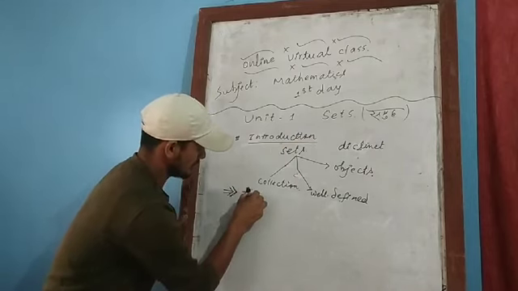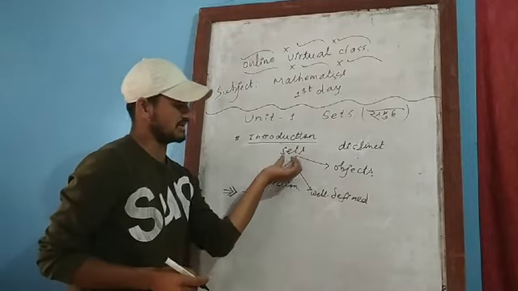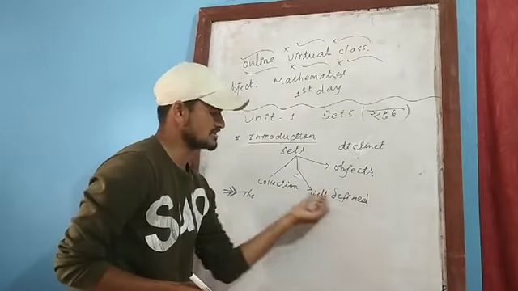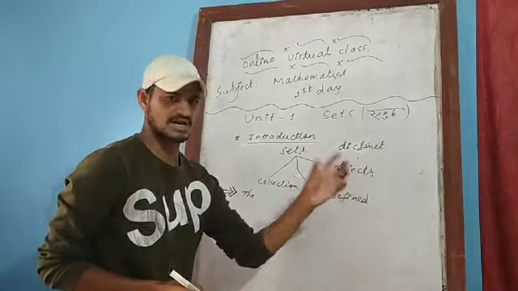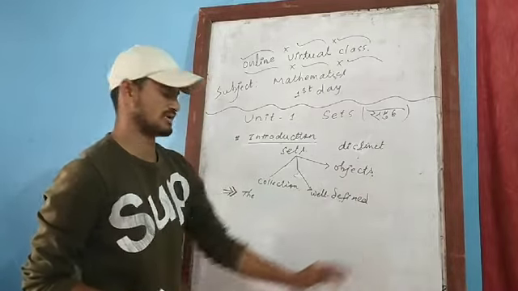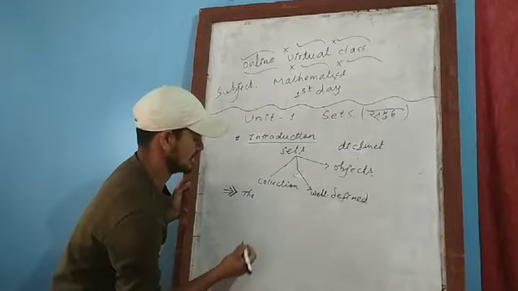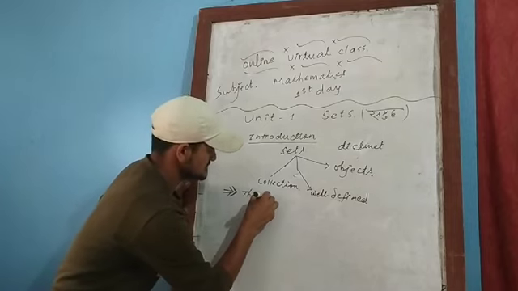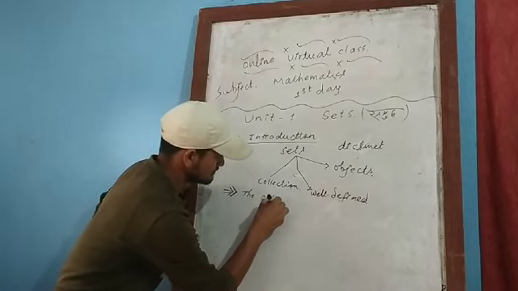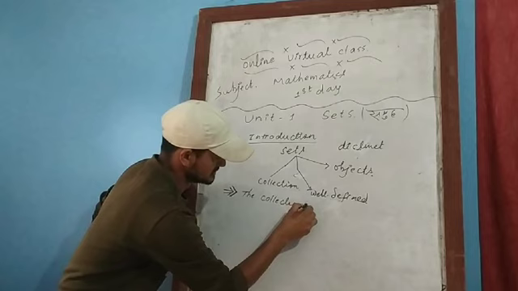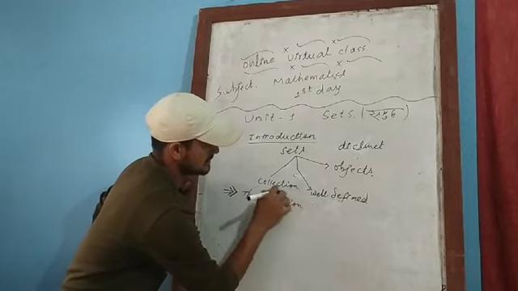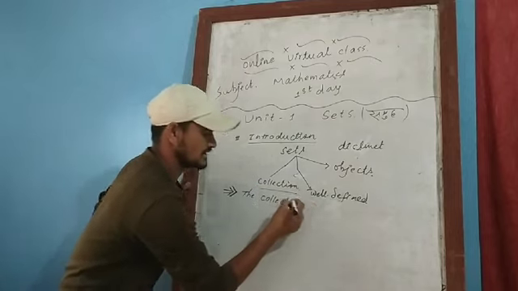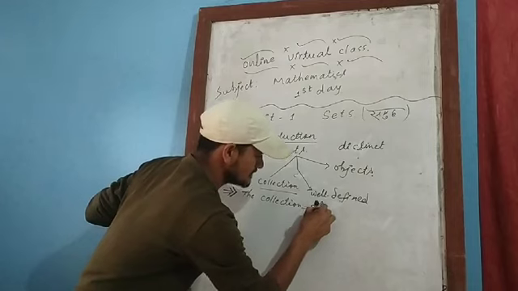Let's see, now to make the definition of set, what can we do? Keeping the collection of well defined objects together, we can make a definition of the set. The collection, that is the first word I have written here: the collection of what?